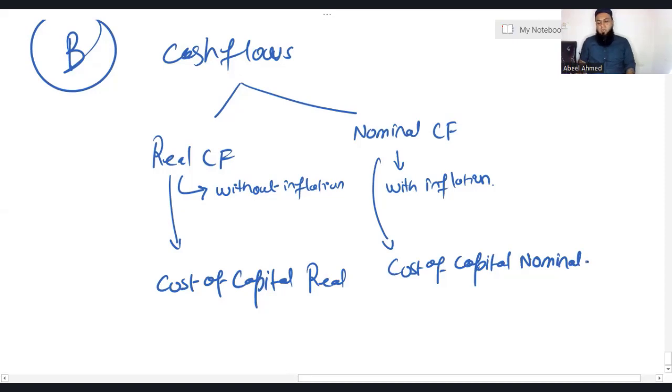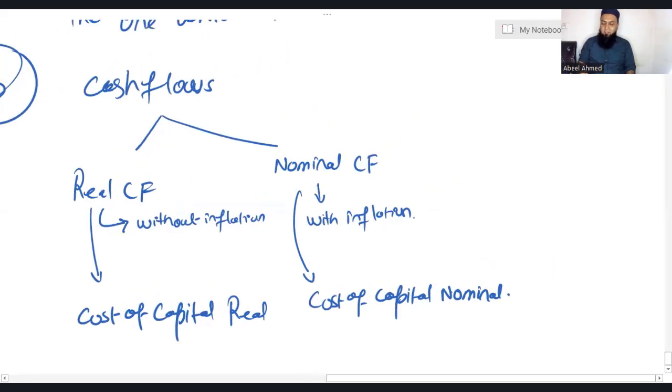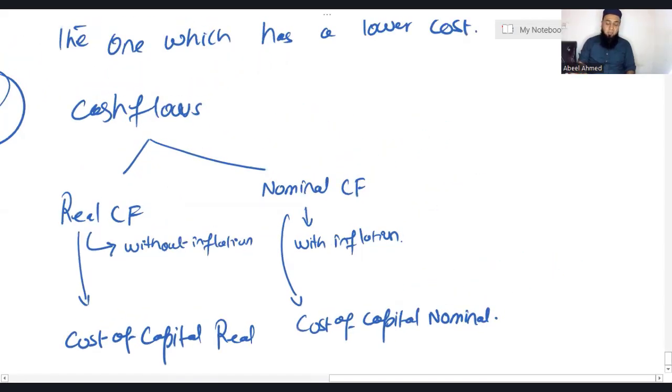One more thing, for nominal cash flows, the examiner can use other terms as well, like monetary cash flows or money cash flows.